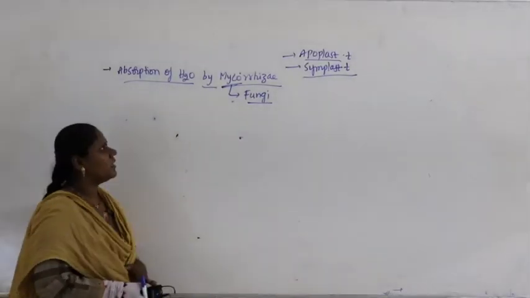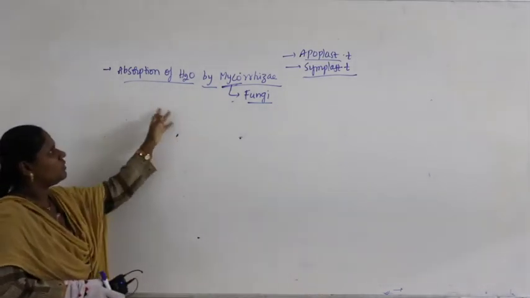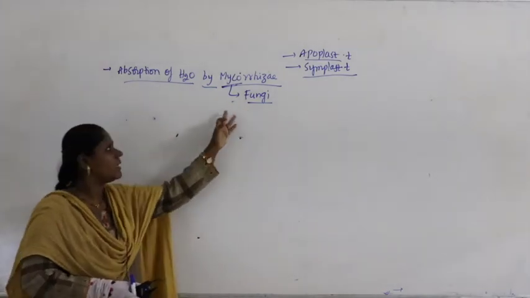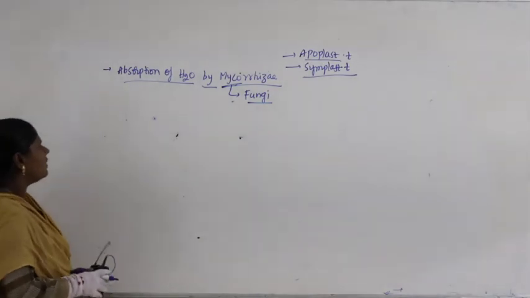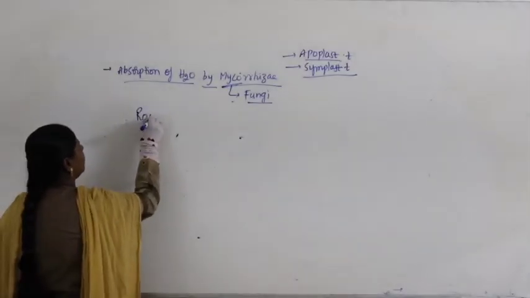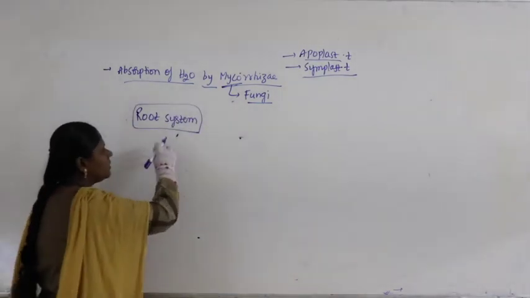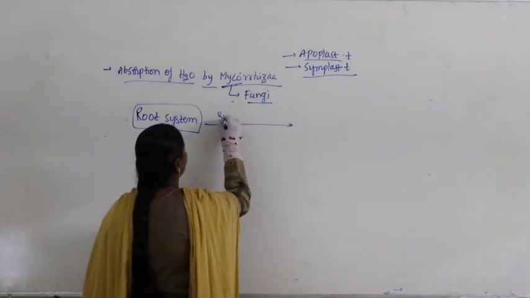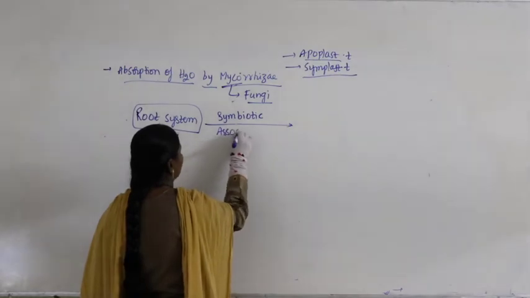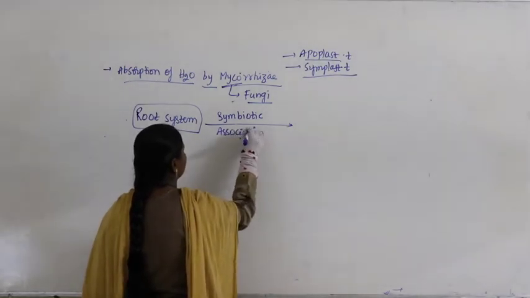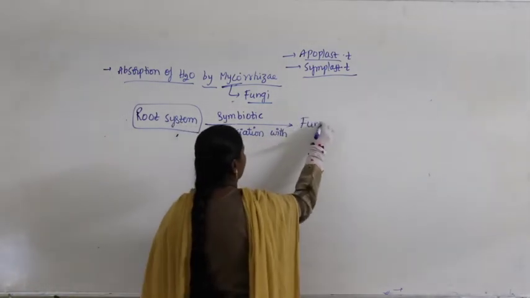Now what do we have to study? Apoplast and symplast are completed. Now let us go to absorption of water by mycorrhizae, that is by fungi. In some plants, the root system shows a symbiotic association with fungi.